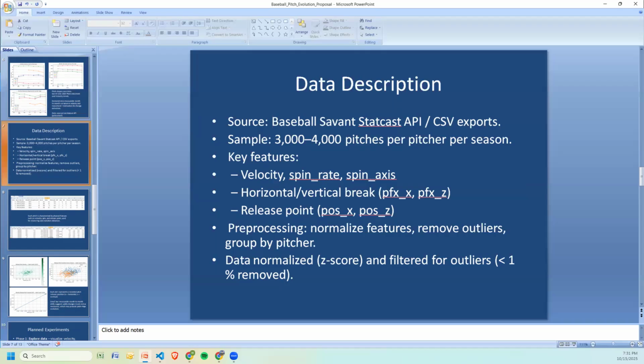The main features include velocity, spin rate, spin axis, and both horizontal and vertical break, along with the release position. And interestingly enough, Cam Schlittler is 6'4", so his release point is super high, which actually makes it difficult for the hitter to discern between pitches if they're all coming from that high of a release point. I normalized all numeric features using z-scores and filtered out extreme outliers, which helps the clustering algorithms treat each variable on an equal scale.